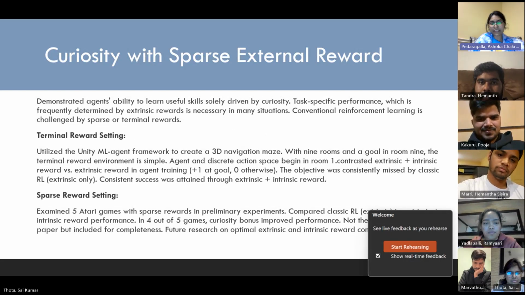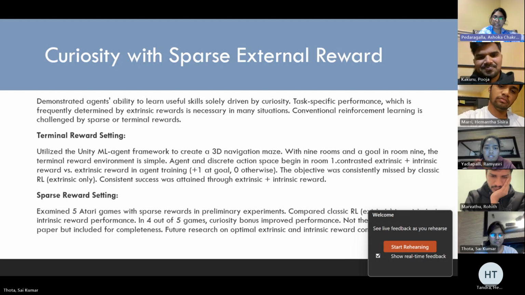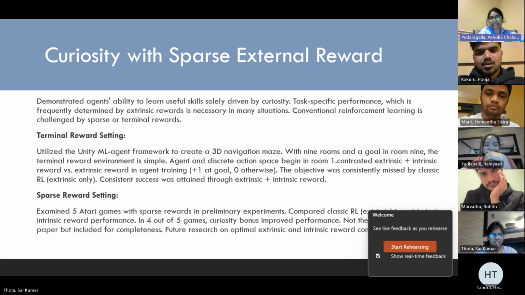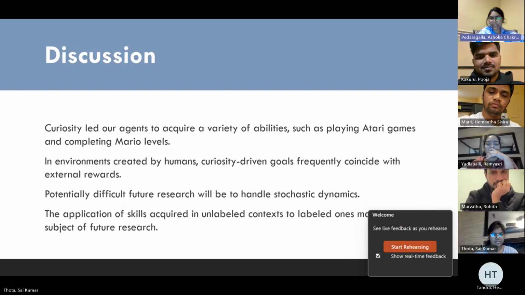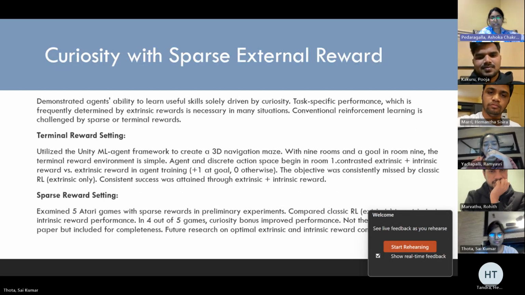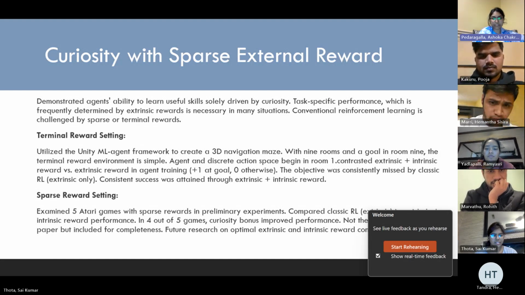Further, exploration across various settings is encouraged, and the experiment showcases agents' ability to learn valuable skills through curiosity, even without any external rewards. While dense rewards are effective in classic reinforcement learning, creating them is a complex task. Sparse reward experiments in 5 Atari games demonstrate that curiosity bonuses enhance performance in 4 out of 5 cases. These findings provide insight, although the ideal balance of rewards remains a future research focus.